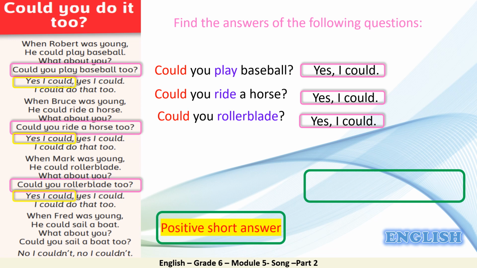So here these are positive short answers. Positive means all of them replied with yes, and this is positive. Short answer means it was not a full sentence, but just only I could. So let's have the rule now. So first of all, yes plus I in all the sentences, and this is the subject. And lastly, we have could, which is the last word in the positive short answer. Very good.